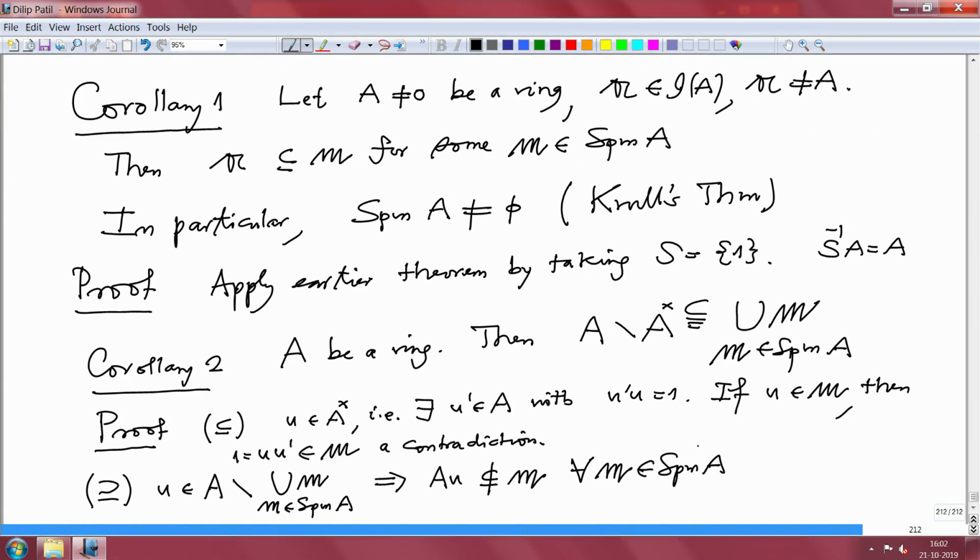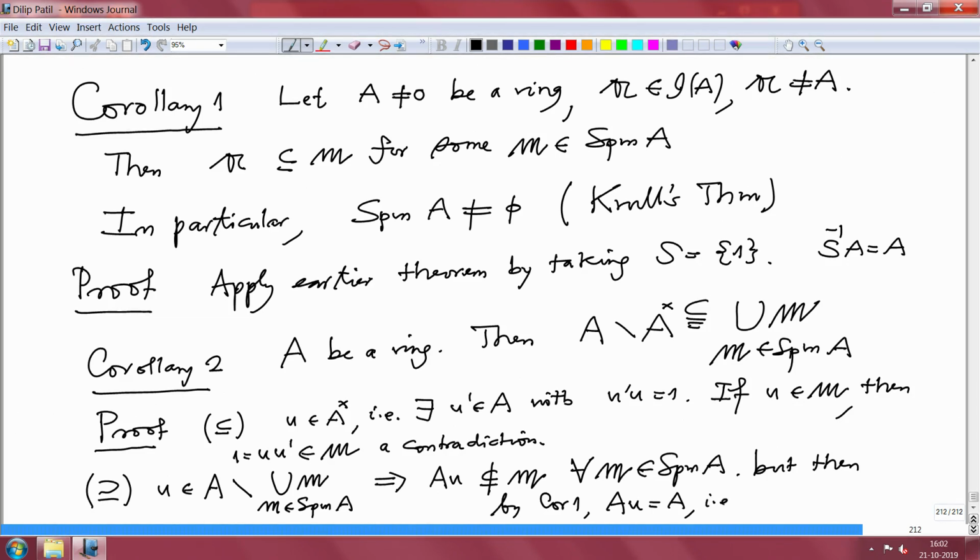But by earlier corollary 1, Au must be the unit ideal. Because if it were a proper ideal, then it is contained in some maximal ideal.